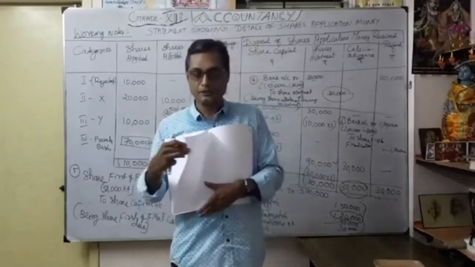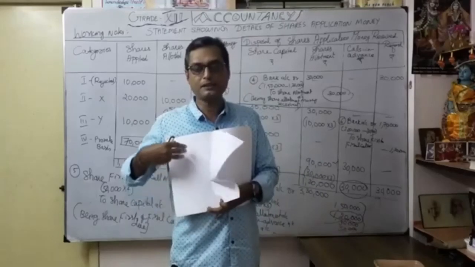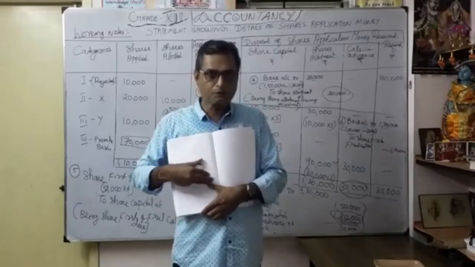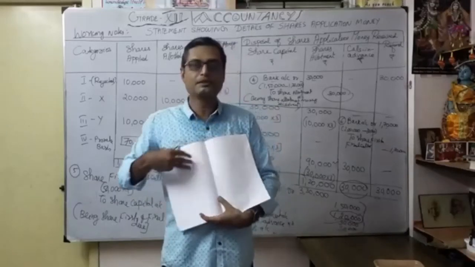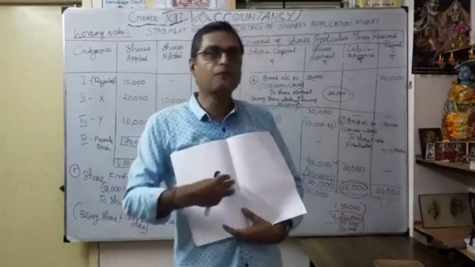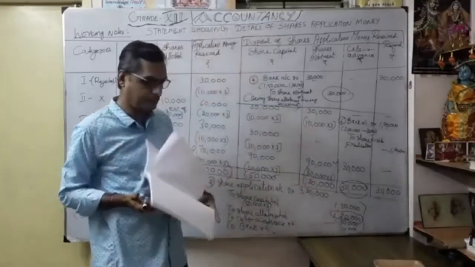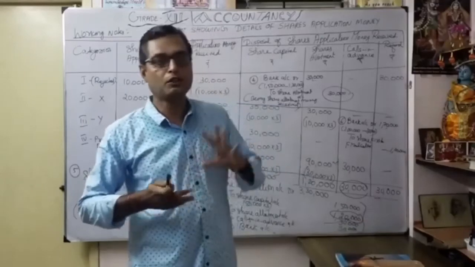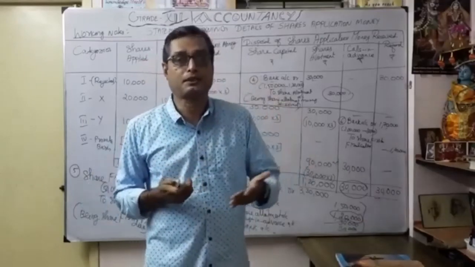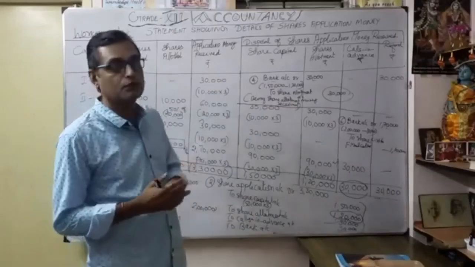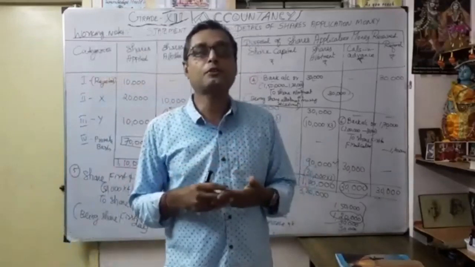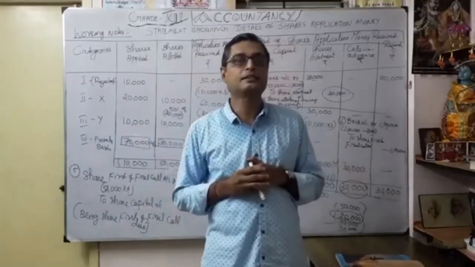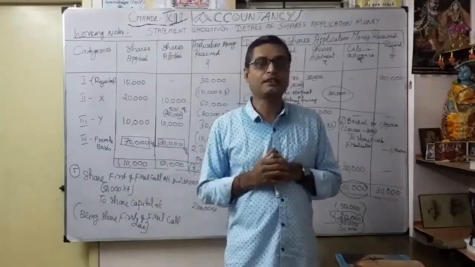Understood? Journal entries, use spaces. But here we can't do journal entries immediately. Only working notes you have to do. Once you finish the working notes, then you come to the front side and start the journal entries with the help of the statement from the available information. That is the base of doing the work. I hope you understood the category-wise treatment of oversubscription. It comes under the pro rata basis, oversubscription, in a different manner. A subsequent video is going to discuss undersubscription. In the meantime, you have to practice the available problems in our NCERT book. I hope you understood this session. Thank you very much.